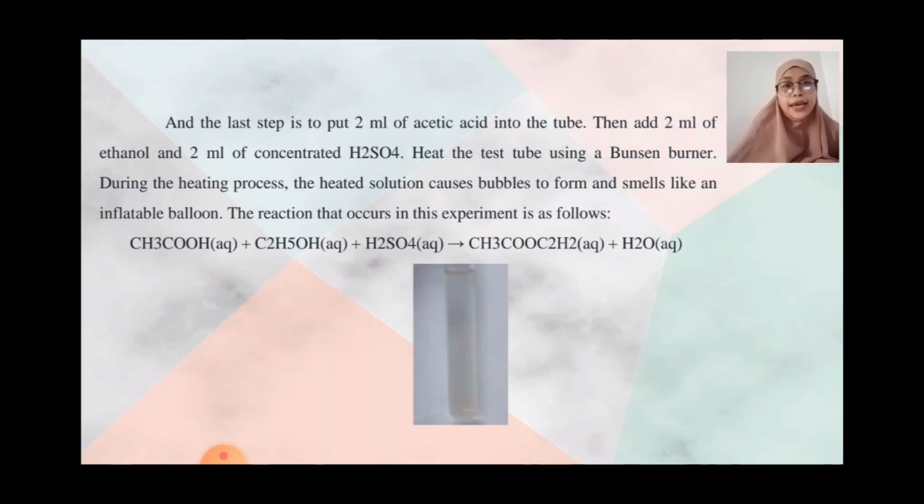And the last step is to put 2 ml of acetic acid into the tube, then add 2 ml of ethanol and 2 ml of concentrated H2SO4. Heat the test tube using a Bunsen burner. During the heating process, the heated solution causes bubbles to form and smells like an inflatable balloon.